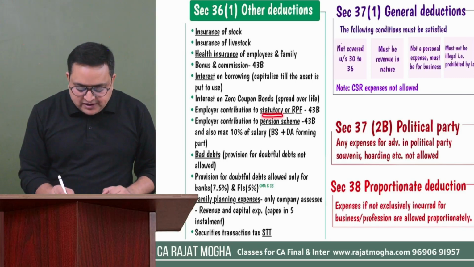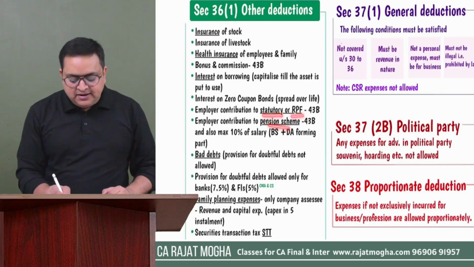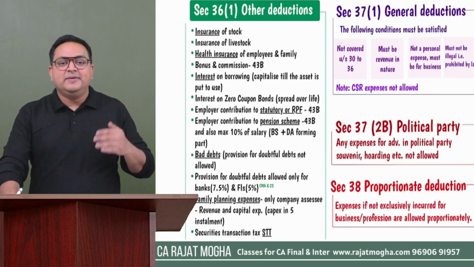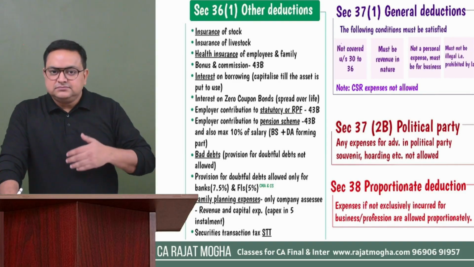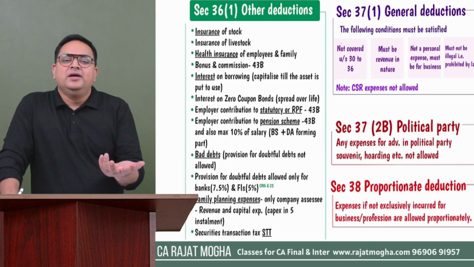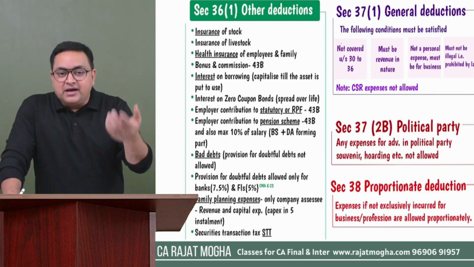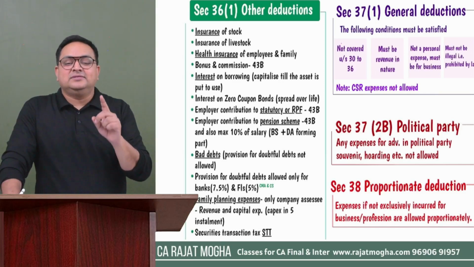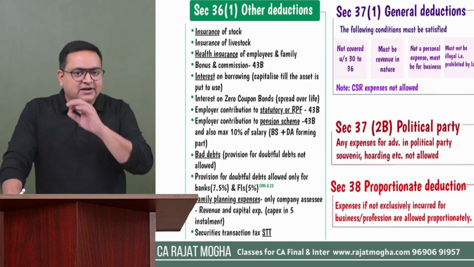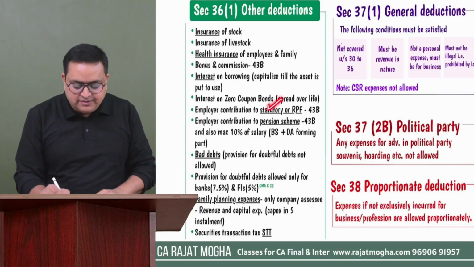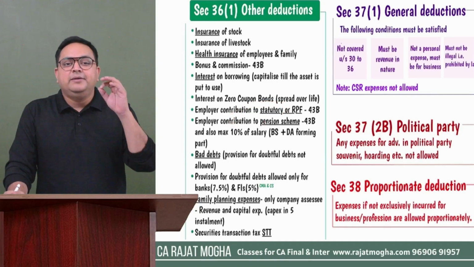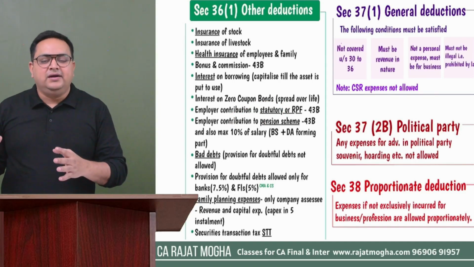Employer contribution to statutory provident fund, recognized provident fund, pension scheme, these are allowed. This is employer contribution. We are calculating PGBP income. So the person who is paying salary is also paying employer contribution, which we call employer contribution to recognized provident fund, approved provident fund, statutory provident fund, and that is allowed. But if it is an unapproved fund, then it will not be allowed. So first of all, please remember, it should be statutory provident fund or recognized provident fund, or even for pension scheme also. And this would be allowed, please remember, if the employer has actually deposited the amount in that recognized fund, then only it will be allowed.